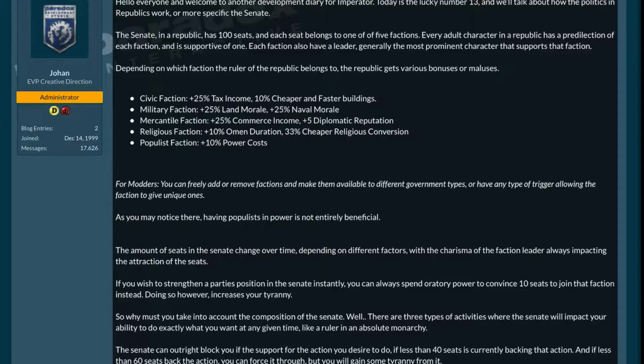Modders can freely add or remove factions and make them available to different government types, or have any type of trigger allowing the faction to give unique ones. As you may notice here, having populists in power is not entirely beneficial. The amount of seats in the Senate changes over time depending on different factors, with the charisma of the faction leader always impacting the attraction of the seats.